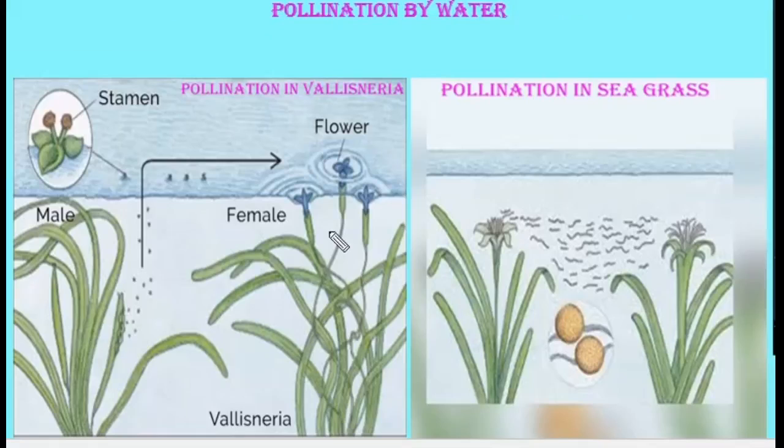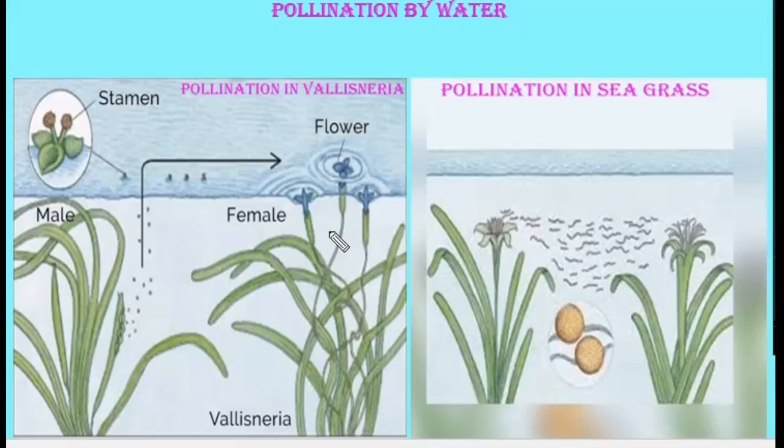Next we need to discuss pollination by water. Pollination by water is quite rare in angiosperms or flowering plants and is limited to only about 30 genera, that is mostly monocotyledonous plants. About 30 genera of monocotyledonous plants use water as a pollinating agent.